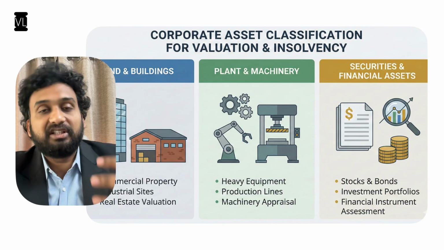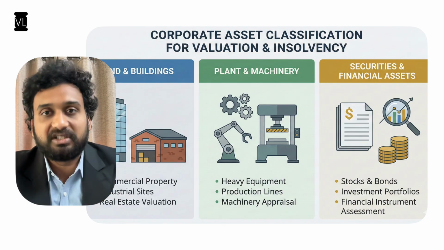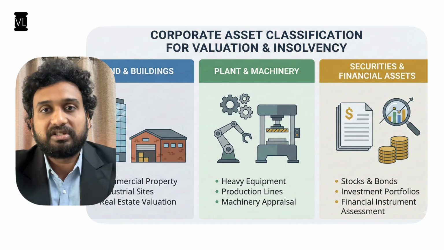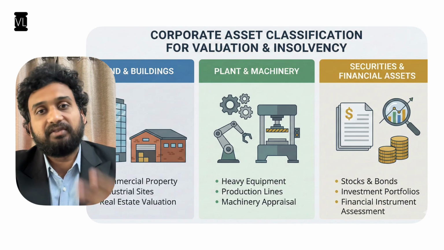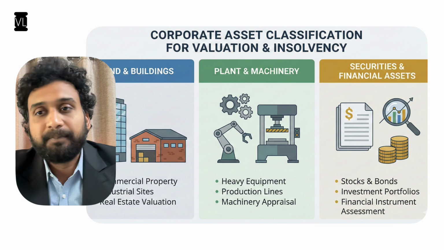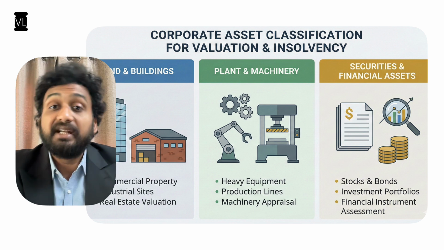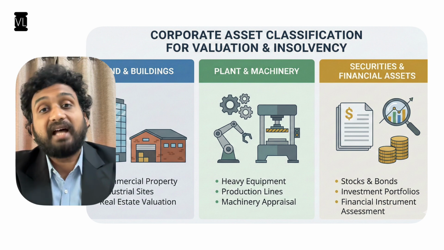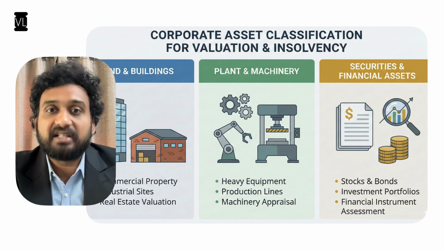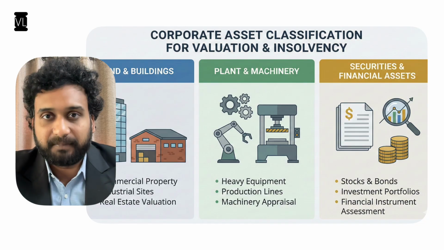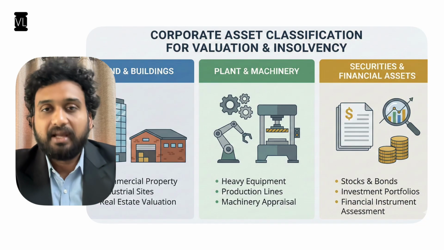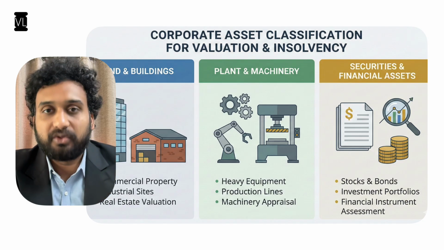And for each class of asset, we will have two registered valuers. For land and building, we have two registered valuers. For plant and machinery, we will have two registered valuers. And for securities and financial assets, we'll have two registered valuers. All these registered valuers will individually provide their valuations under each class of asset. And the average of these two registered valuers' values will be considered as the value of that particular class of asset. Meaning, let's say there are two valuers, valuer 1 and valuer 2, in land and building. Valuer 1 has come up with a valuation of 200 rupees.